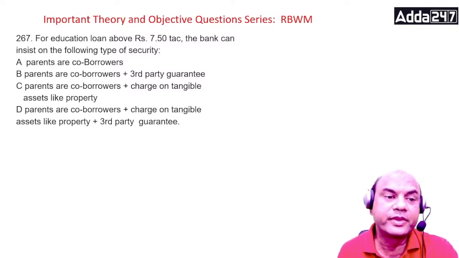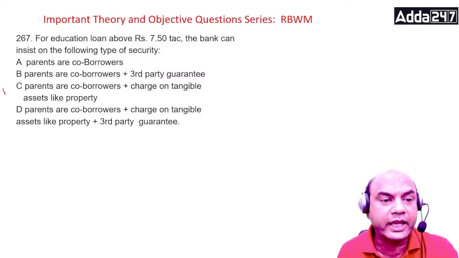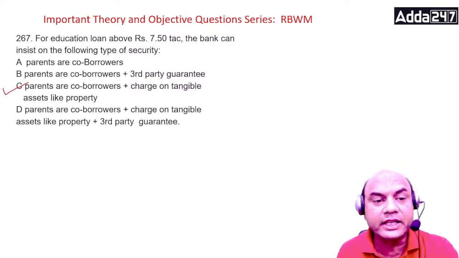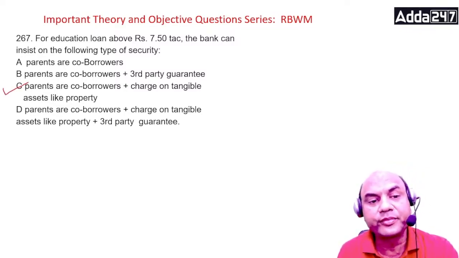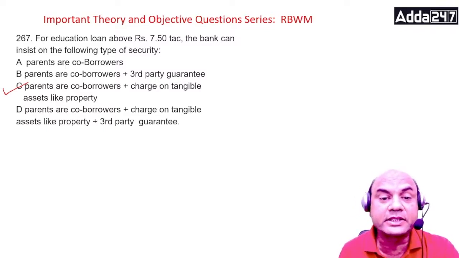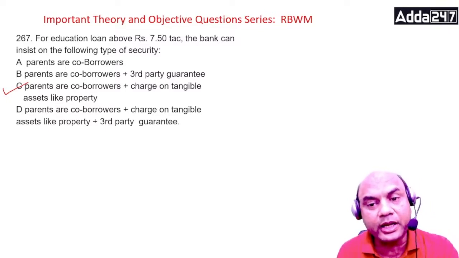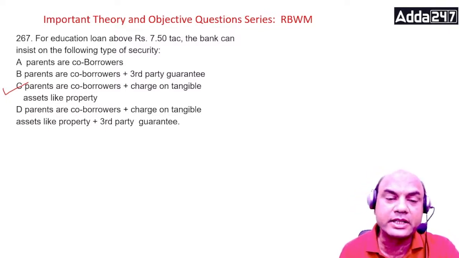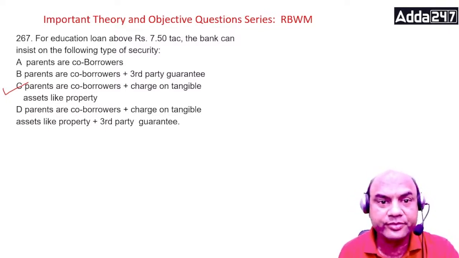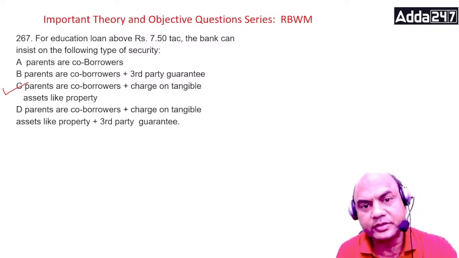It is parents as co-borrowers and charge on tangible assets like property. Tangible assets are required over here. Both of them are not required, that is, third party guarantee also and charge on tangible assets also. That is not the case. It is parents as co-borrowers and charge on tangible assets. Right? Next one.